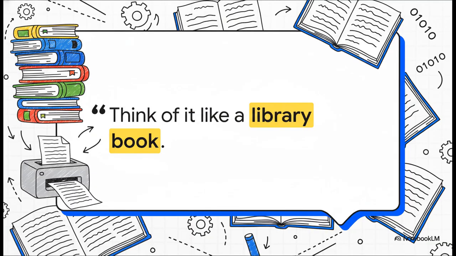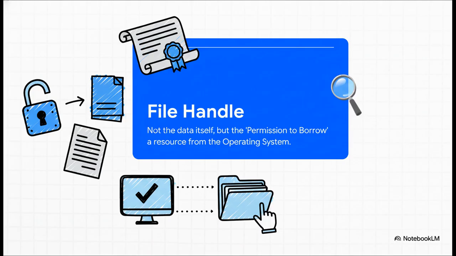Margaret used a great analogy. Think of a library book. You can copy the pages, right? That's the data. But you can't photocopy the actual library checkout. That special permission, that's the file handle.